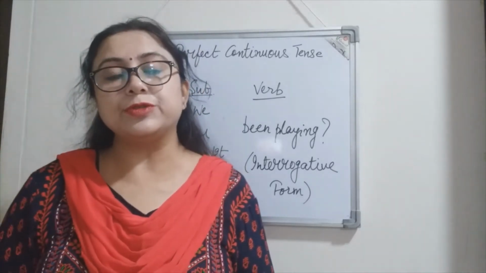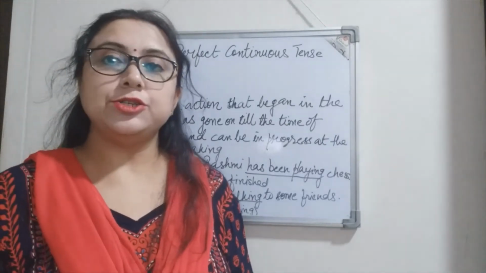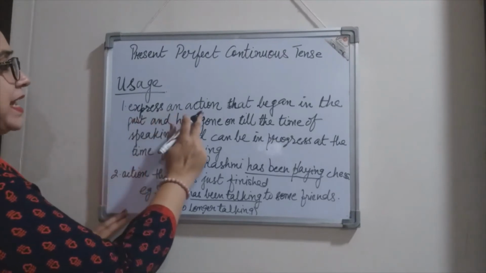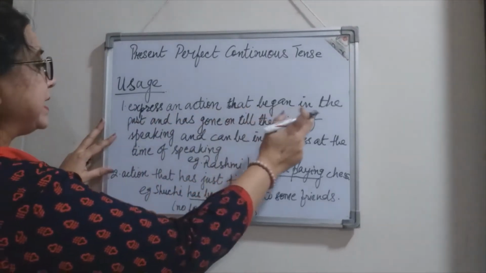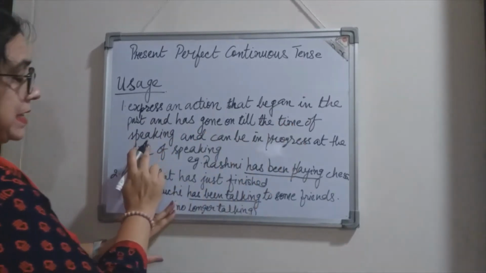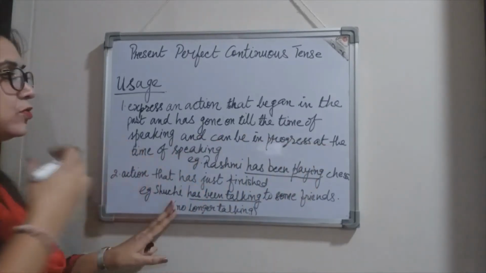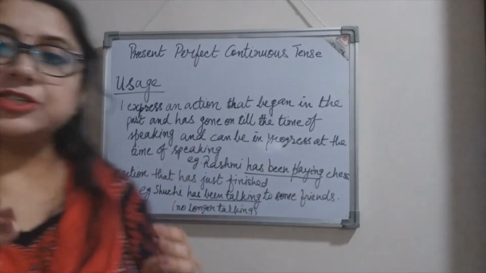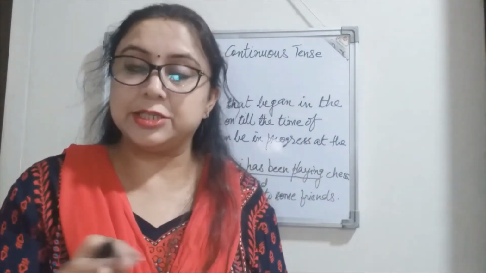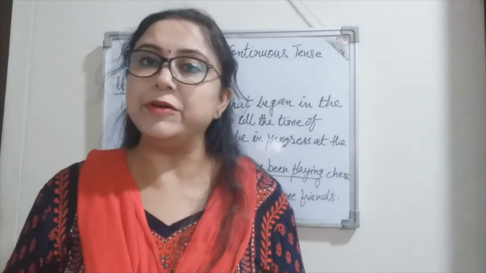Now let us move to the usage part. The present perfect continuous tense form is used to express an action that began in the past and has gone on till the time of speaking and can be in progress at the time of speaking. So what does it actually mean? The action began in the past time, at the time of speaking it's continuing, and it will continue further even after the time of speaking.